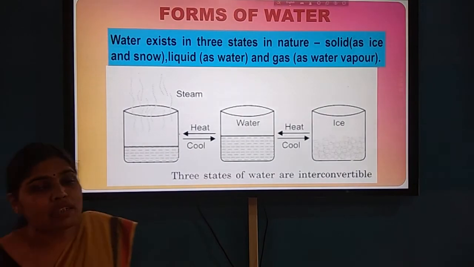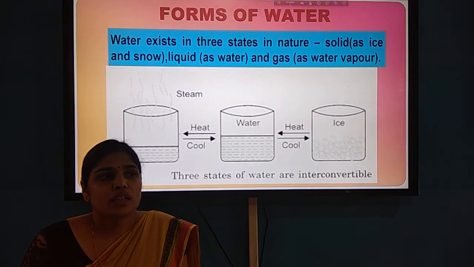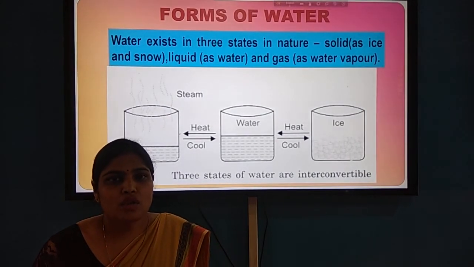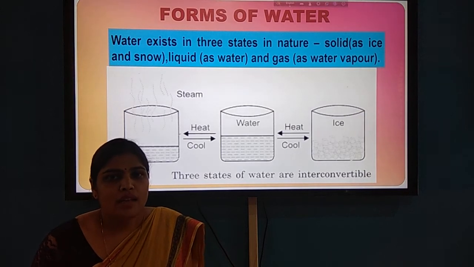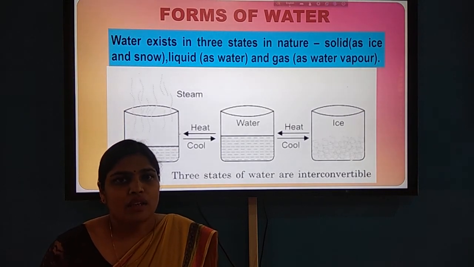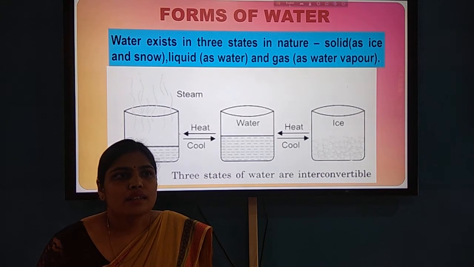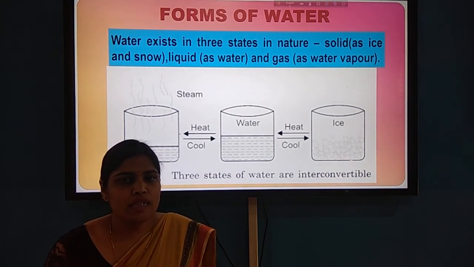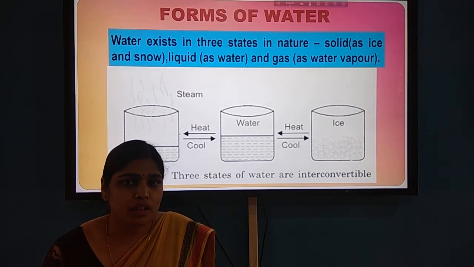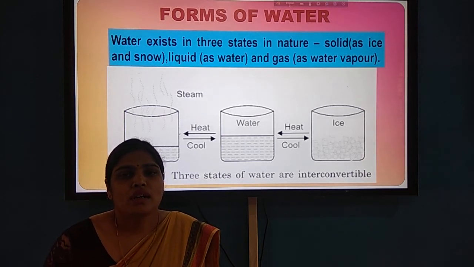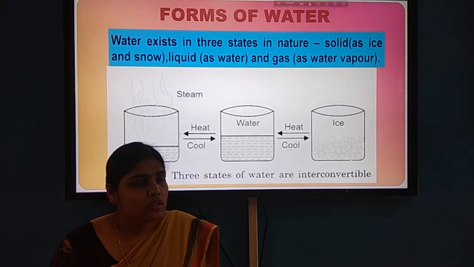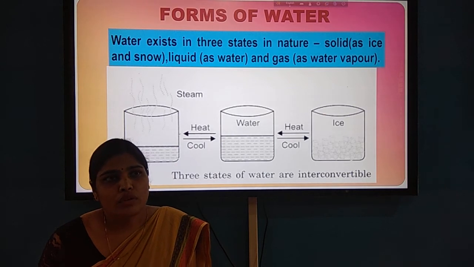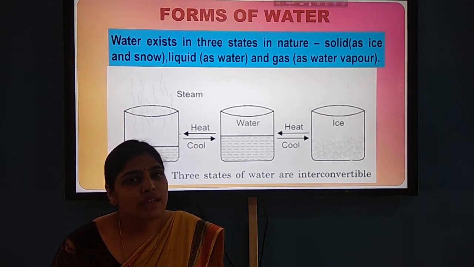Then next we will discuss forms of water. Water exists in three forms in nature: solid, which is ice, found in glaciers and ice caps; liquid, found in water bodies like rivers, lakes, ponds and streams; and the third state is water vapor, found in the air.